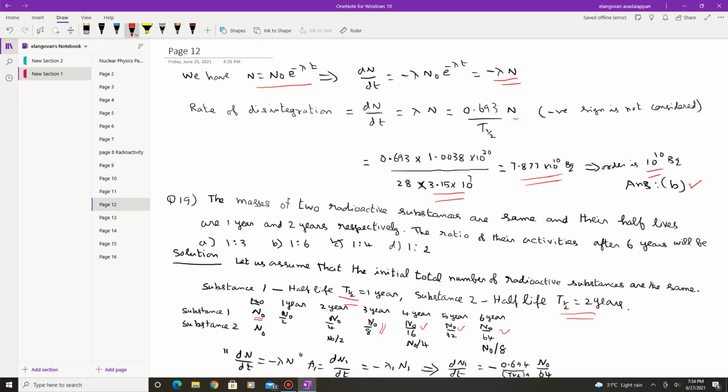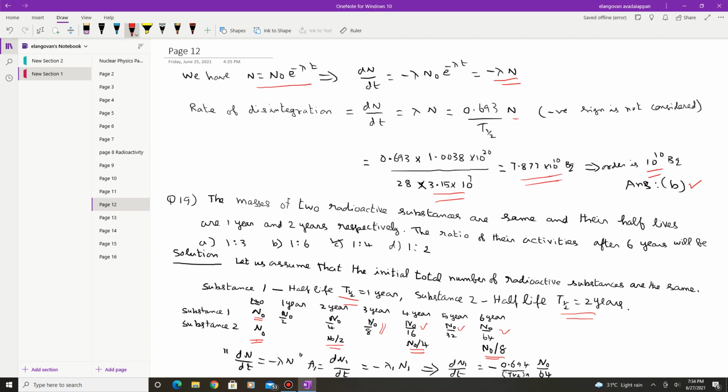If you consider the second substance, initially both are equal, so it is n0, and the half-life is 2 years. So only after 2 years does it become half of the previous one, so n0 by 2. In the fourth year it is n0 by 4. For the sixth year it is n0 by 8.